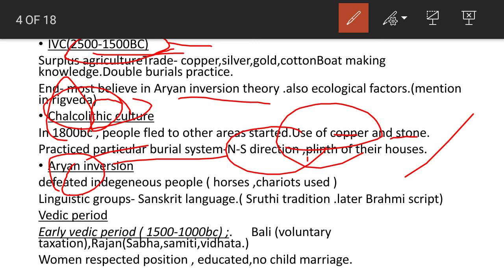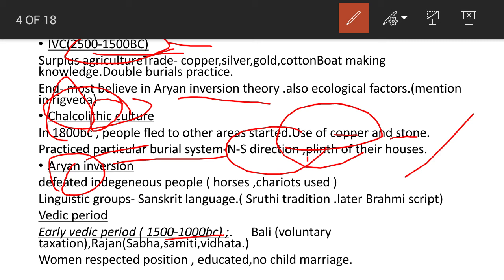That is the Vedic period. This is the time when they invaded and settled, and the Vedic period starts. The Vedic period can be divided into two: early Vedic period and later Vedic period. Early Vedic period is the time from 1500 to 1000 BC.